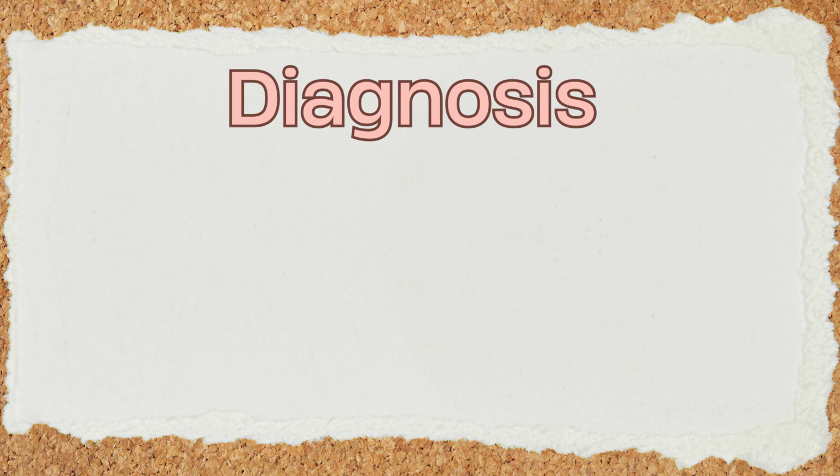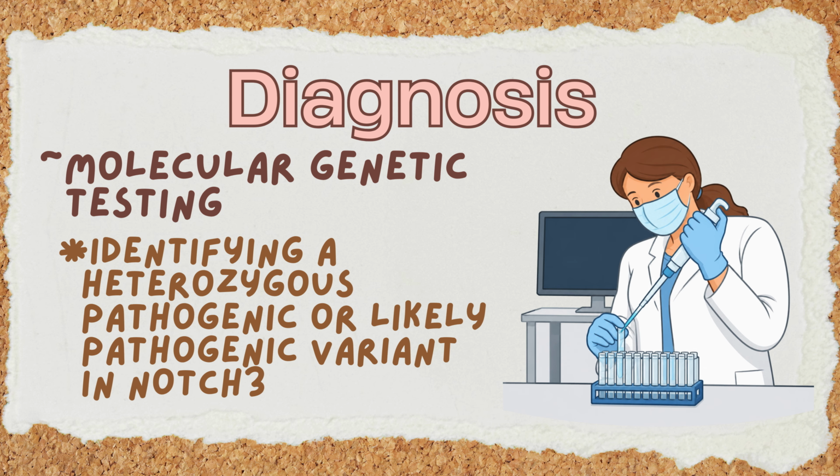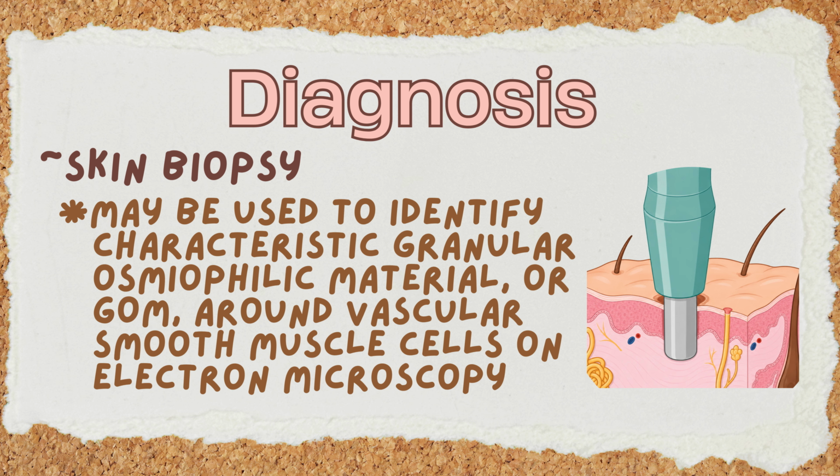Diagnosis is established by identifying a heterozygous pathogenic or likely pathogenic variant in Notch3 through molecular genetic testing. If testing is inconclusive, a skin biopsy may be used to identify characteristic granular osmophilic material, or GOM, around vascular smooth muscle cells on electron microscopy.